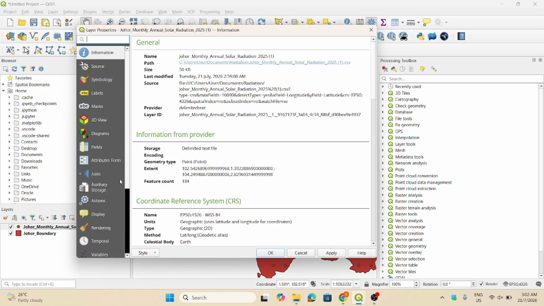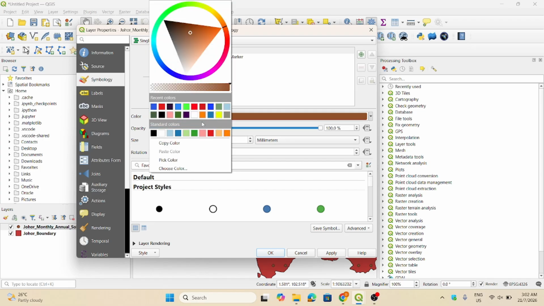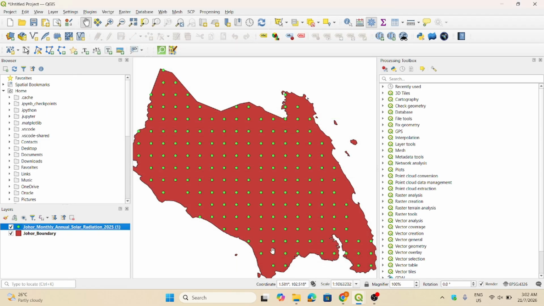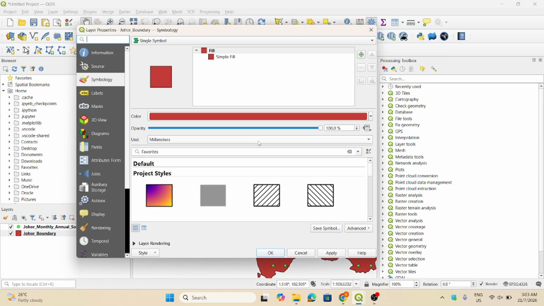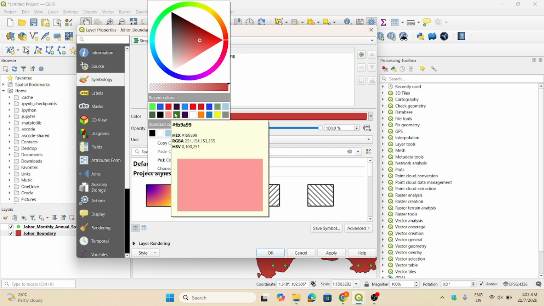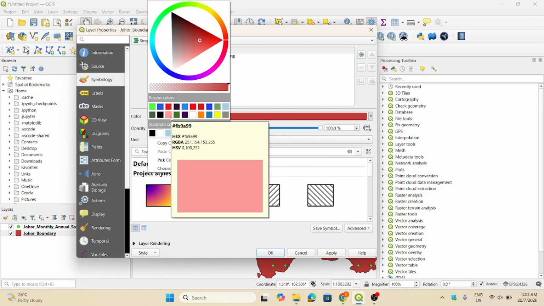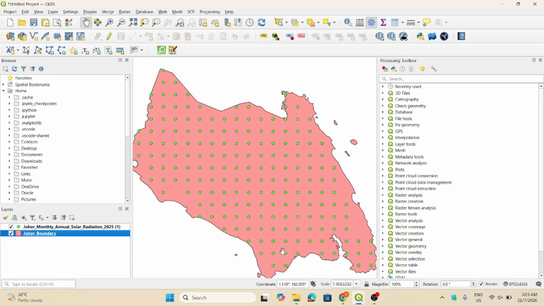To make it clearer, we can change the color. For this case I changed it to green. Then you can see all the points shown here on this JOHOR map. For the JOHOR map you can also change the color to make it more clear. So this is the point data for the radiation map.